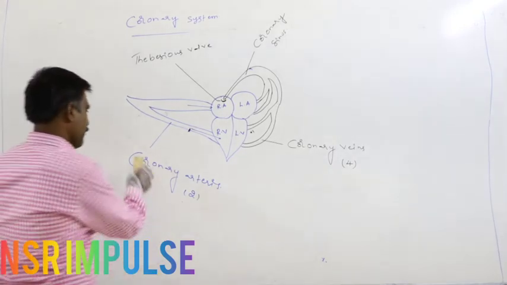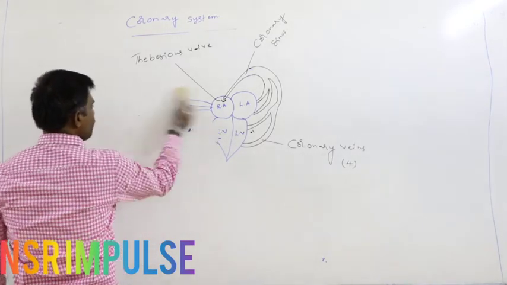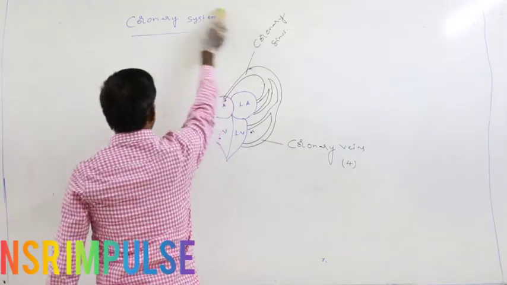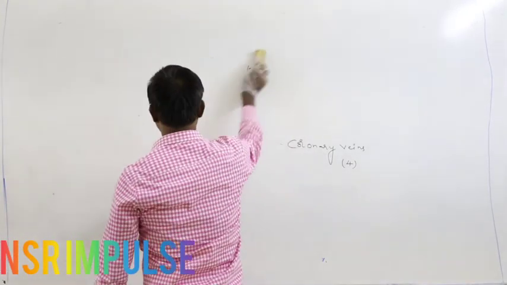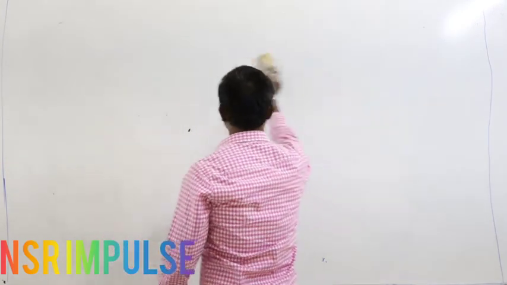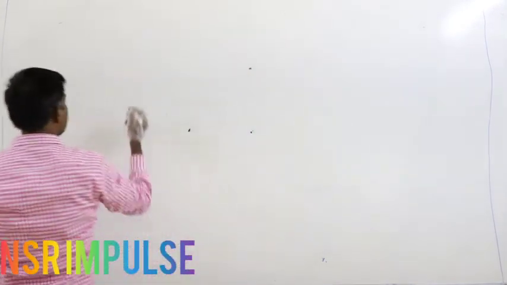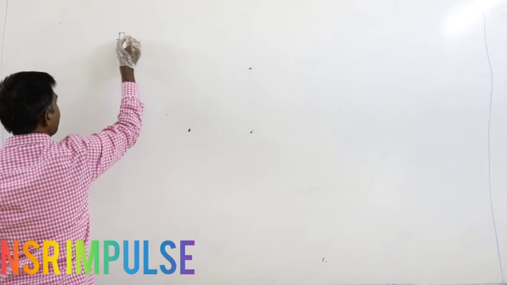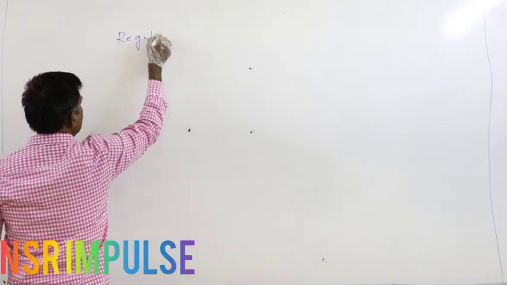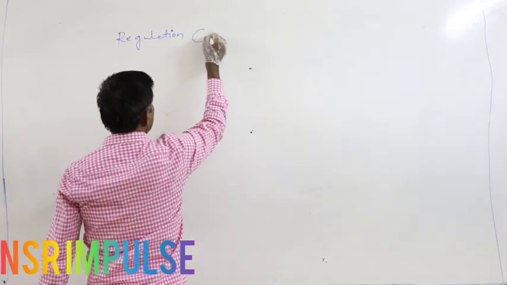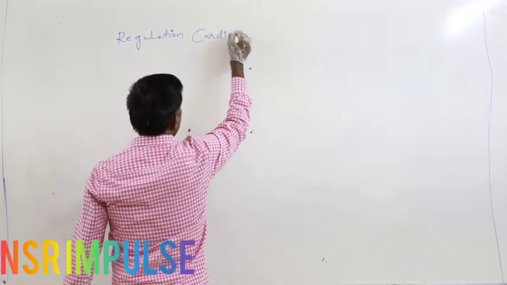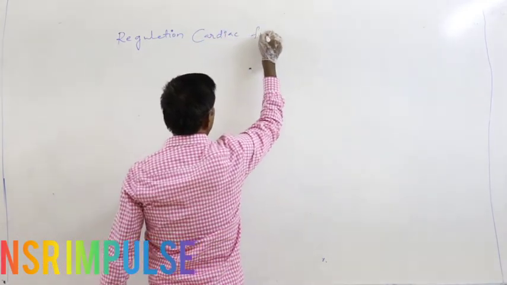Next is the regulation of cardiac functioning.